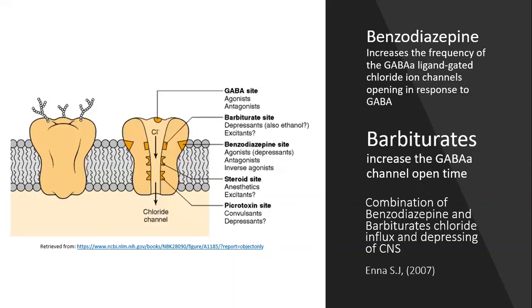Similarly, barbiturates reduce activities of nerves and cause muscle relaxation. They increase the binding of benzodiazepine and GABA to their respective binding sites. They also increase the GABA A channel open time, resulting in an overall increase in mean channel open time and chloride ion flux. Both barbiturates and benzodiazepine have inhibitory effects on the central nervous system and can decrease the activity of excitatory neurotransmitters and work in synergy.